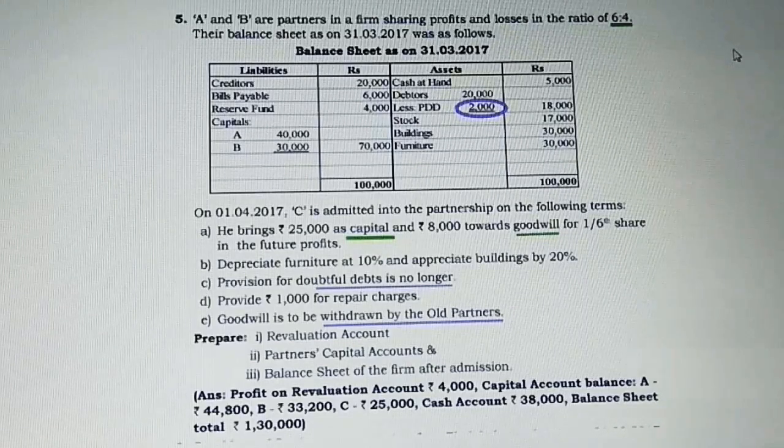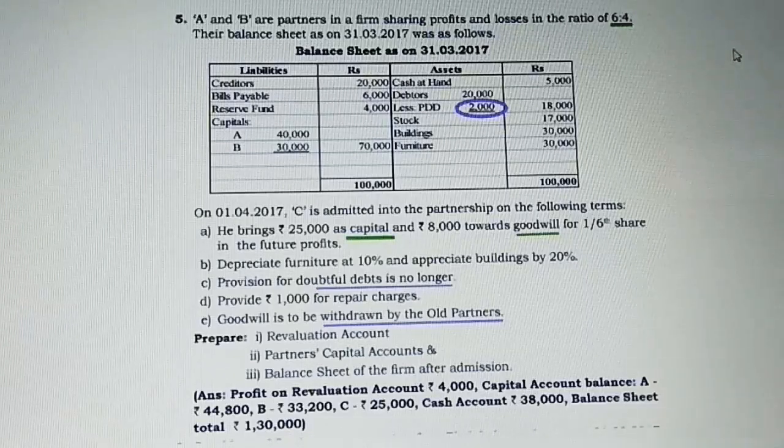Now from the second, just observe: depreciate furniture and appreciate buildings. This is required. Next, provision for doubtful debts is no longer required. So let us concentrate on how we are going to take this up. Next, provide 1,000 for repair charges. Again, this is going to be considered by us in case of the revaluation account.